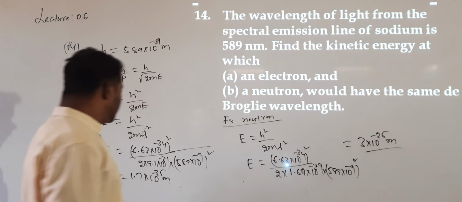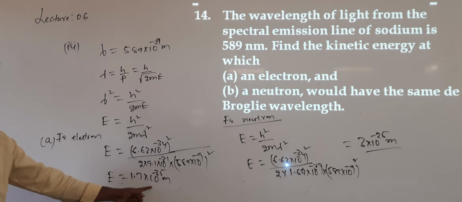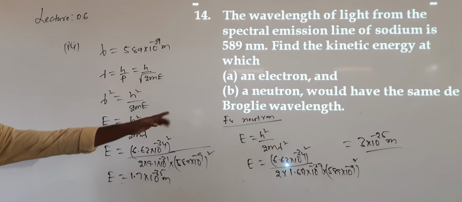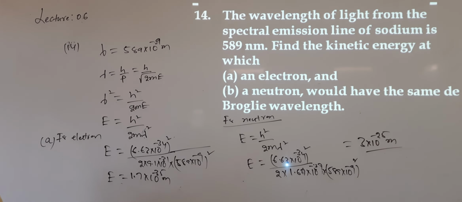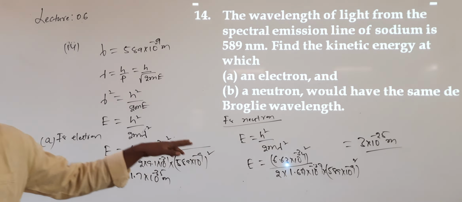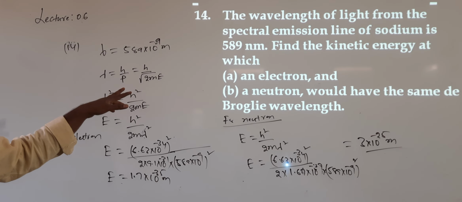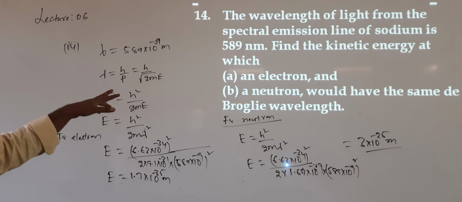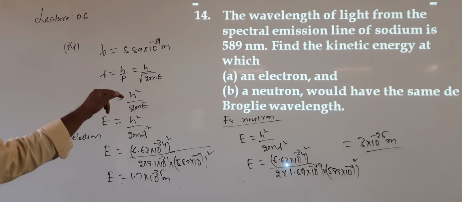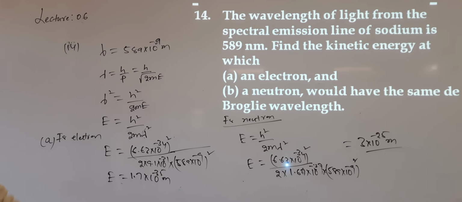Understood? So this is 1.7 into 10 to the power of minus 35, and that is 3 into 10 to the power of minus 25. One for electron and one for neutron. Here the first one is the lambda value, and there will be A, B, C. Three questions are there in question number 14.